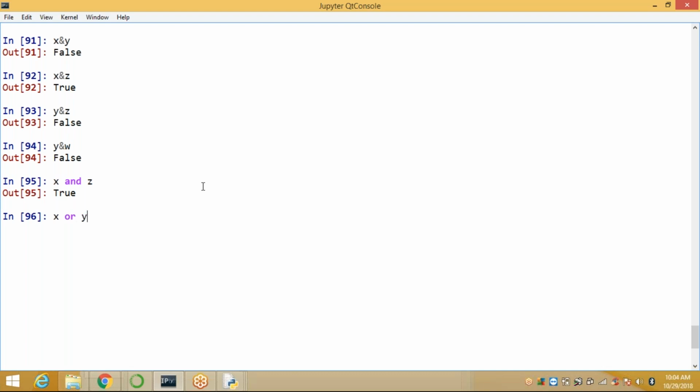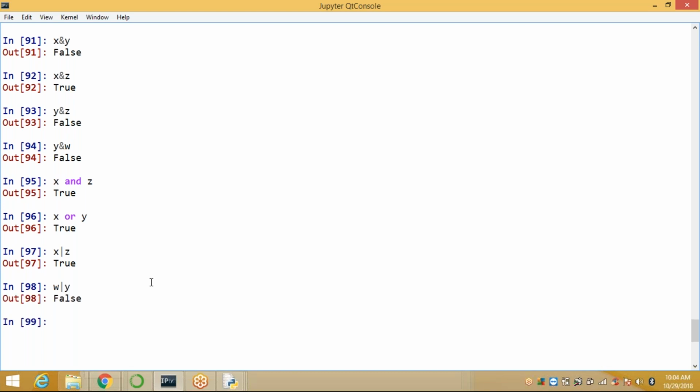X is true, Y is false, so true. Next, X or Z. For OR you can use the pipe symbol: X pipe Z. Both are the same. X is true, Z is true, that is also true. X is true, Y is false, true. Y is false, X is true, true. Both false, only false. Here W is false and Y is also false, so false.